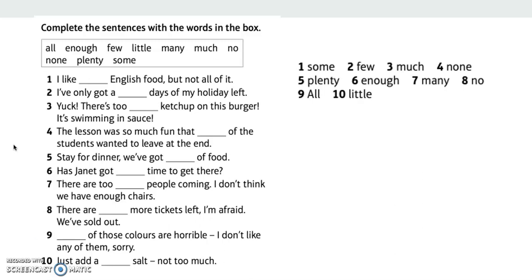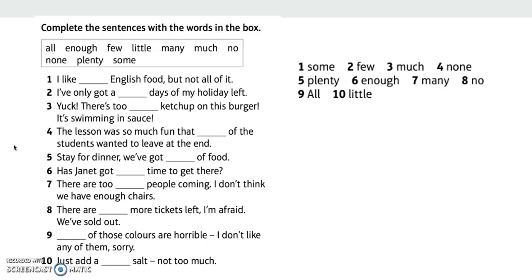Number 2. I've only got a few days. Day is a countable noun. That is a clue for me. A few days of my holiday left. 3. There is too much ketchup. Ketchup is an uncountable noun. Also, the meaning is negative here. It says it's swimming in sauce. That means I don't like it, so too much ketchup.